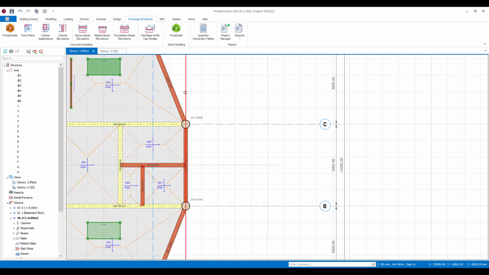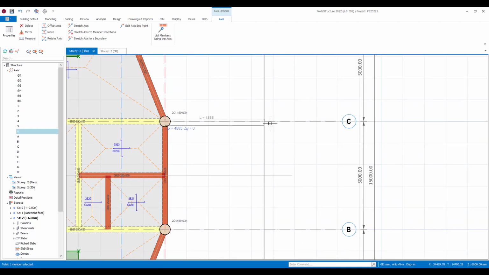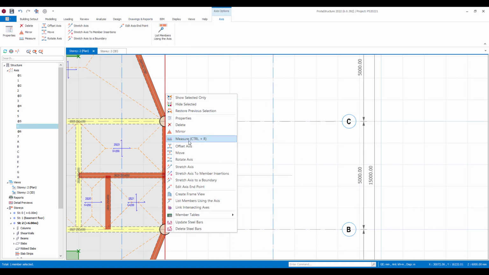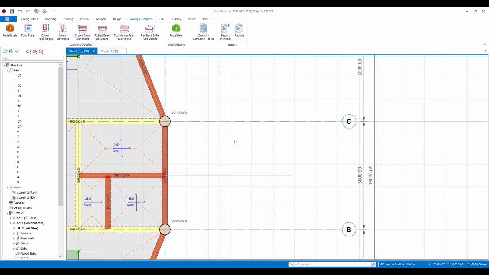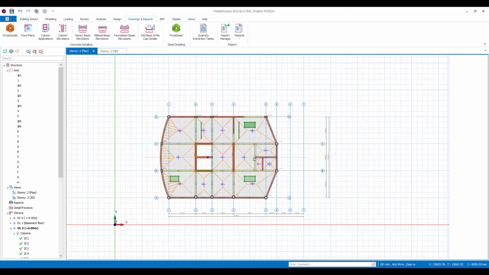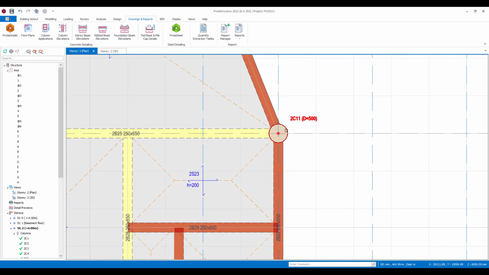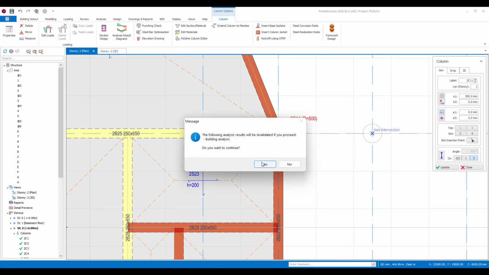Let's just create another grid line. I'll just offset an axis here, maybe to here. We can also create partial offsets, so let's offset an axis to the center there. Okay, I've got another grid line down here. I'm going to take the parameters for, say, this column here, or in fact I can grab these ones over here. No, let's use the circular ones, and we can assign them here.